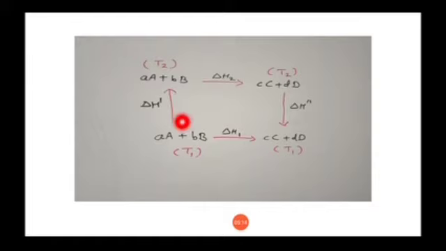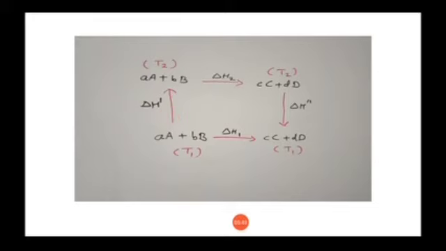In the first step, these reactants will be converted into reactants, but here the temperature increased from T1 to T2. As you can see, first our basic reactants are at temperature T1. When they convert into the other reactants, they will be at temperature T2, and the change in enthalpy for this step is delta H prime, or you can say delta H dash.